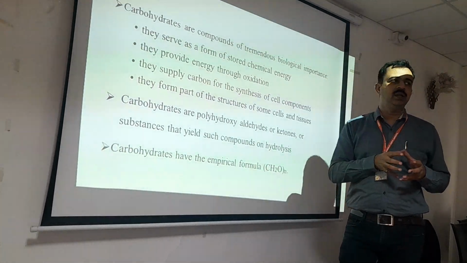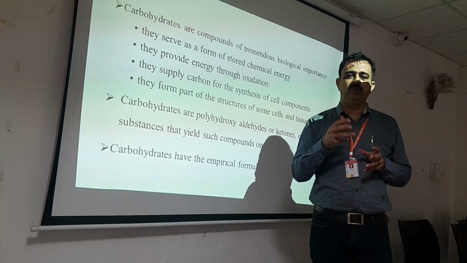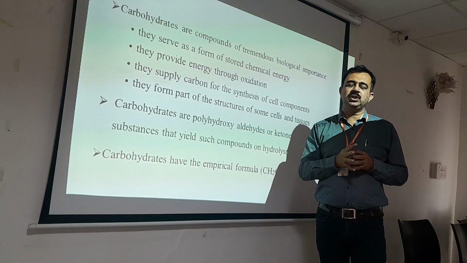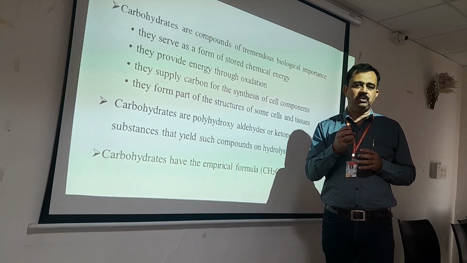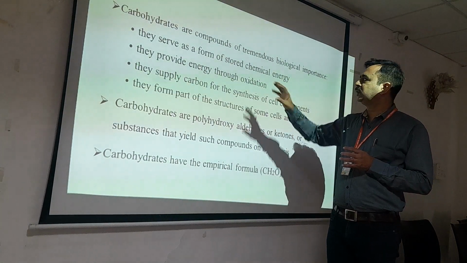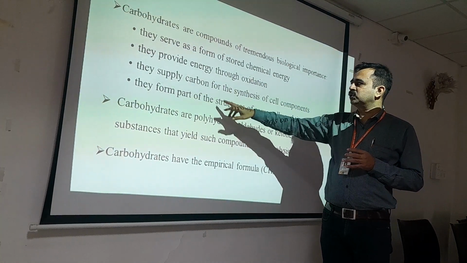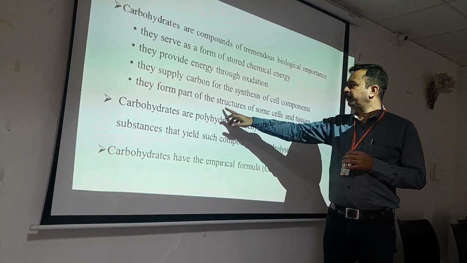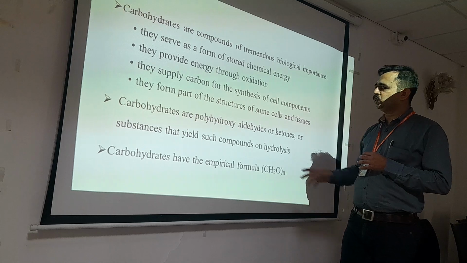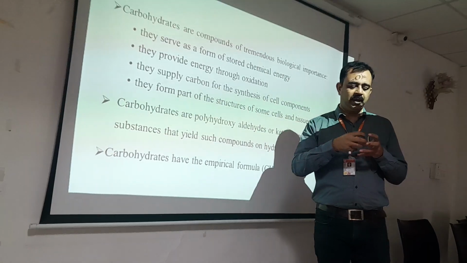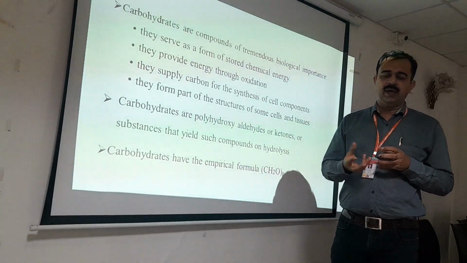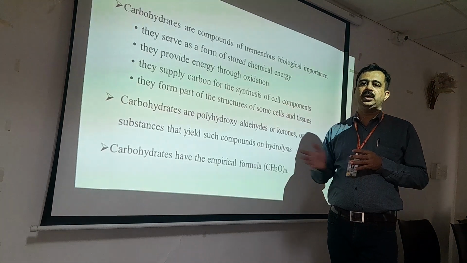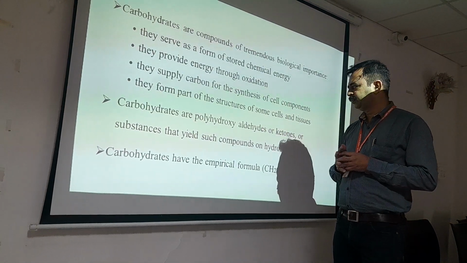Every cell needs to respire or perform its function, and for that purpose it needs energy. From where would the cell get the energy? The cell would get the energy from carbohydrates. So it is the supply of carbon for the synthesis of cellular compounds. They form part of the structure of some of the cells in the tissues. Ultimately these cells aggregate to form a tissue, and for their aggregation they need a substance called carbohydrate. So carbohydrate has been extensively utilized.